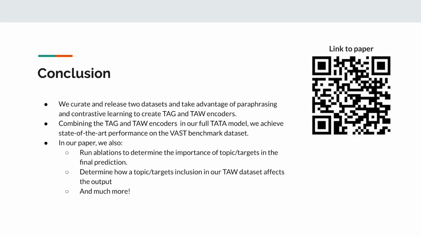In conclusion, in this work, we curate and release 2 datasets that take advantage of paraphrasing and contrastive learning to create TAG and TA encoders. Combining the pre-trained TAG and TA encoders in our full TATA model, we achieve state-of-the-art performance on the VAST benchmark dataset.